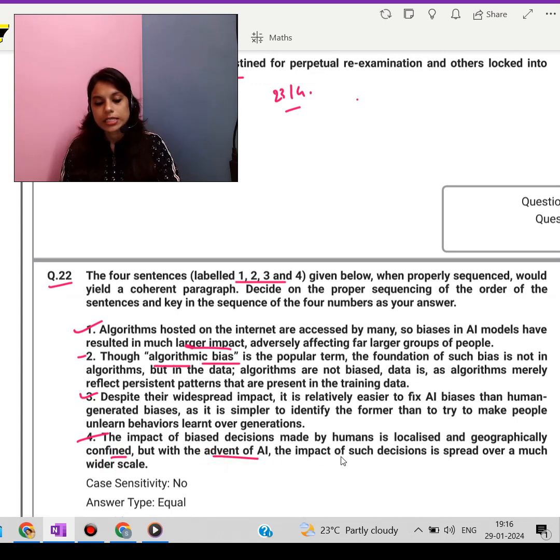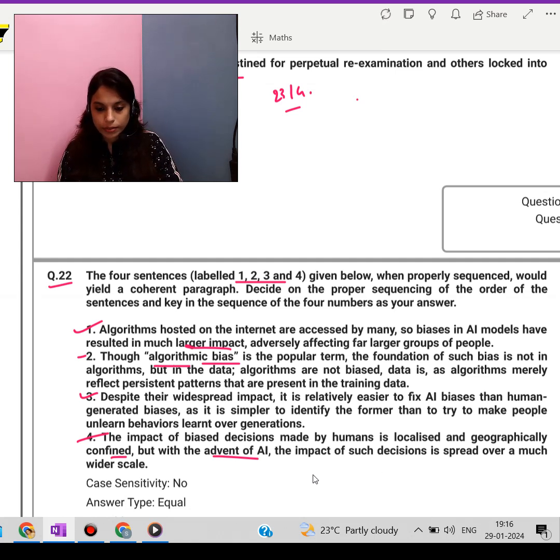So basically what they are trying to say is that it's important to remember that algorithms are just tools. Just like any other tool, they can be used for good or bad. So, we need to be very careful about how we use them and make sure that they are fair and unbiased also.